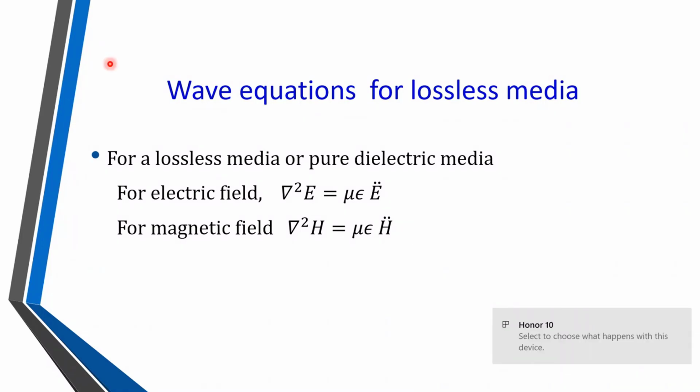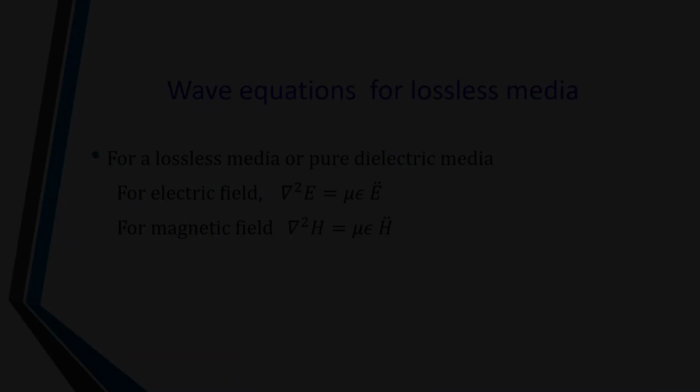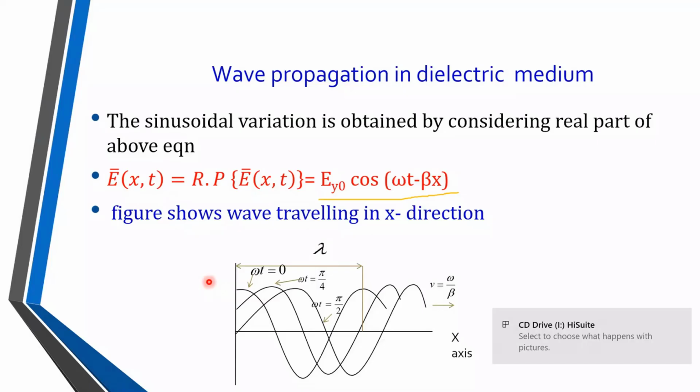And after that we have considered one solution of these equations for lossless media or for purely dielectric media, and that solution we have considered as E of x,t is equal to real part of E of x,t, and that real part is equal to cos of omega t minus beta x. So any wave or electric field of the wave is expressed like this: E y naught cos or sine of omega t minus beta x, right? And if you take the real part, then it is cos of omega t minus beta x, and imaginary part is sine of omega t minus beta x.